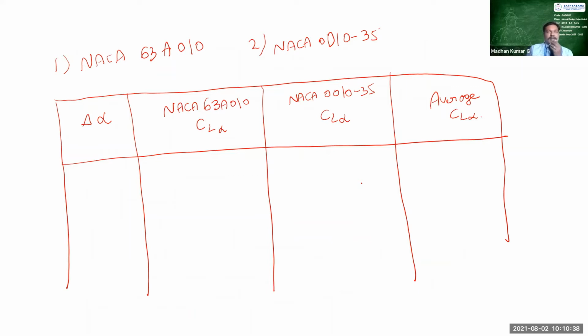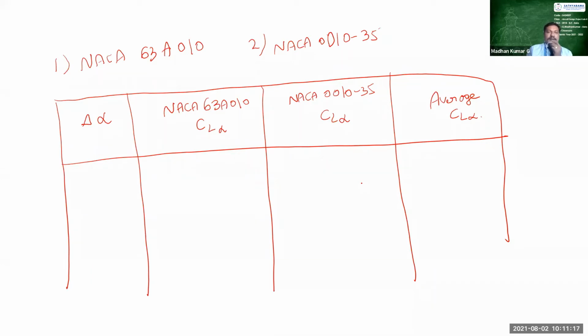So we found NACA series airfoils in the aircraft design data book. It is available on the internet. When you type the airfoil and mention the particular alpha value, the value of CL alpha can be found in the data book. From the data book, you can choose the values, and after taking them, you have to find the average of these two. After considering this average CL value, we will have the formula for estimating the change in lift.